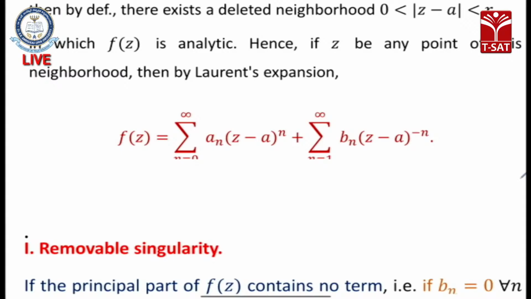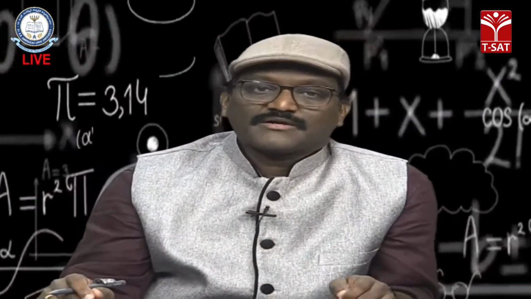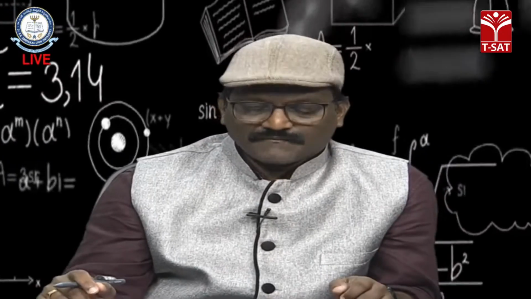The first term involves positive powers and the second term involves negative powers like (z − a)^−1, (z − a)^−2 and so on up to infinity. That means a positive power series plus a negative power series is defined as a Laurent series.